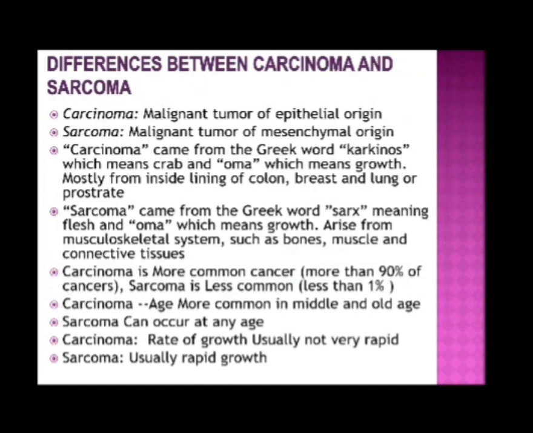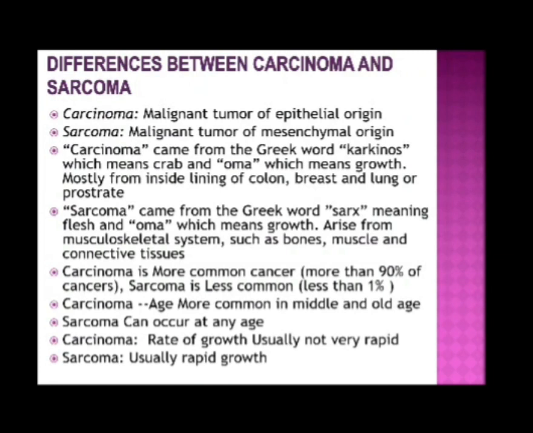Carcinoma came from the Greek word carcinos, which means crab, and oma, which means growth, mostly from the inside lining of the colon, breast, lung or prostate. Sarcoma came from the Greek word sarx, which means flesh, and oma, which means growth. They arise from musculoskeletal systems such as bones, muscles, and connective tissue.